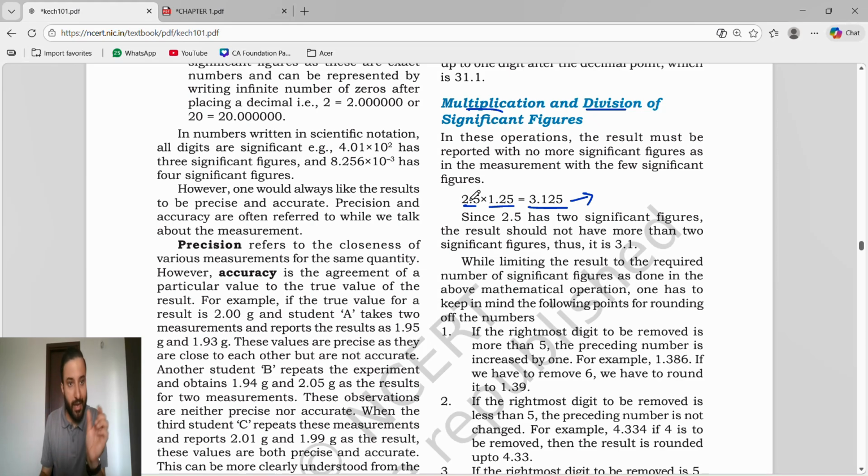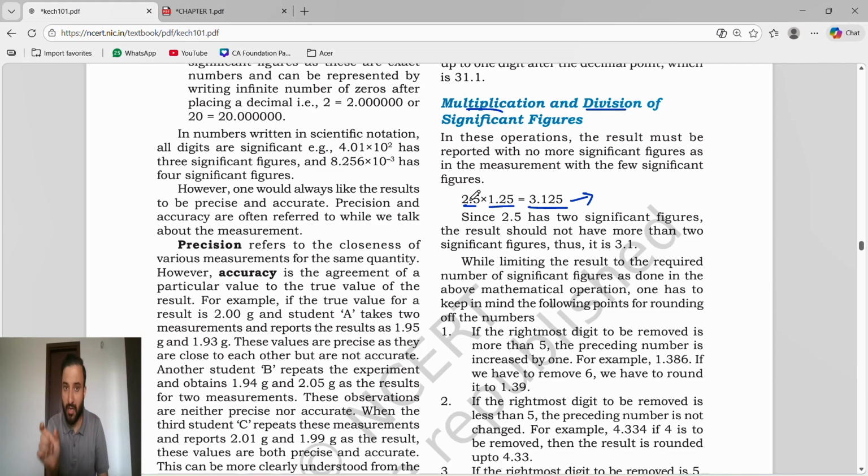Guys, understand, in addition and subtraction we do normal addition and normal subtraction. Whatever final result we get, we round off to the fewest decimal places, meaning least decimal places. In all the addition or subtraction values, we have to see which has fewer decimal digits, meaning after the decimal which has fewer digits. Whatever the fewest number of digits, we round off to that many decimal digits.